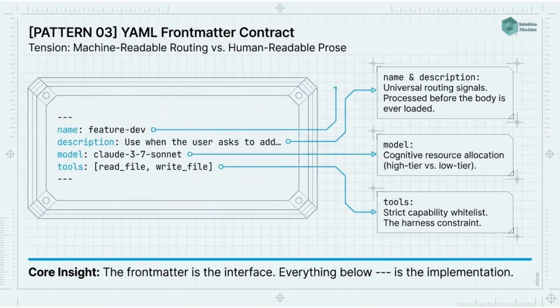Pattern 3. YAML front matter contract. Every skill, command, and agent definition opens with a YAML front matter block that contains exactly the fields the platform needs for routing, configuration, and lifecycle management. The front matter is the interface. Everything below it is the implementation.